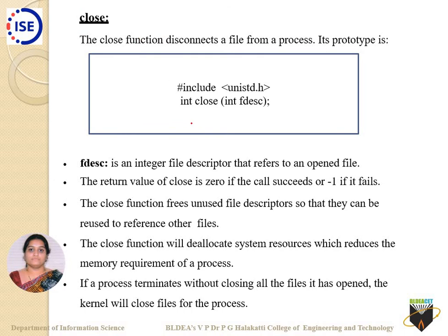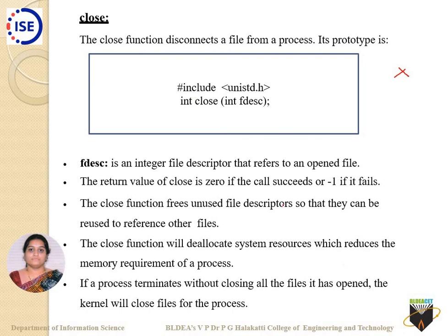Then we come across one more API, and that's called close. What is the close function? The close function closes the file descriptor integer value that you specify here. fdes is an integer file descriptor value. For us it is just a simple cross mark, but when you use it to close a particular file, this is an API which runs in the background. It returns 0 on success if the particular file was opened and has been closed, and -1 on failure, for example if you are trying to close a file descriptor which does not exist.